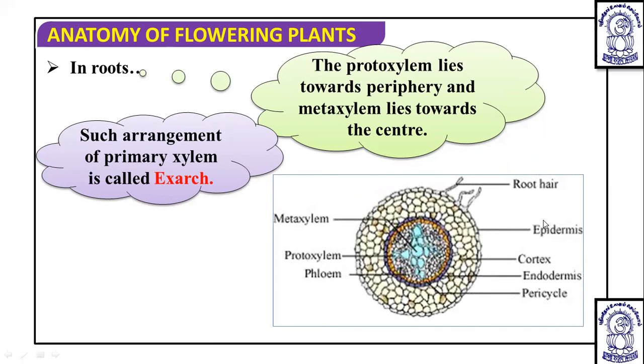And this exarch arrangement you can locate here: this is the metaxylem, which is a large size, and this is the protoxylem, which is a small size. So the small-sized protoxylem is present towards the periphery, and it is the exarch arrangement, which is seen in the case of the root.